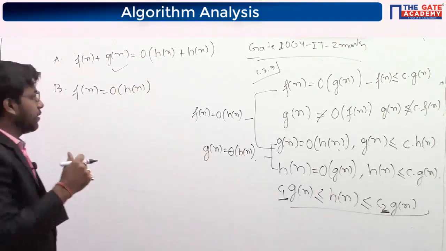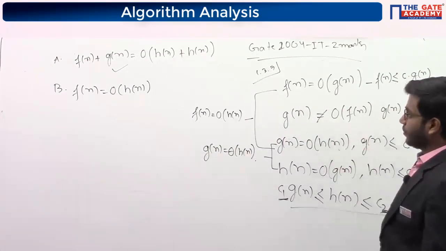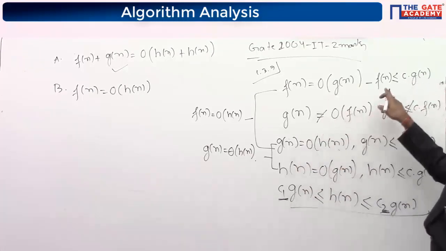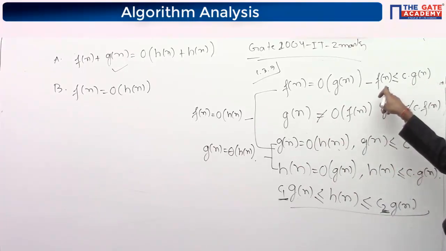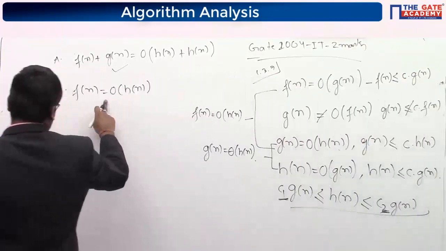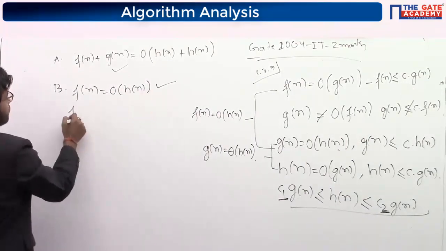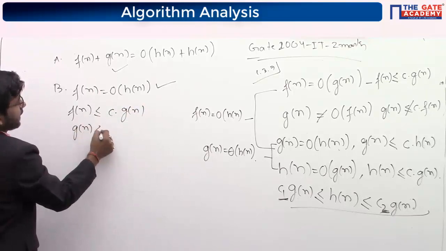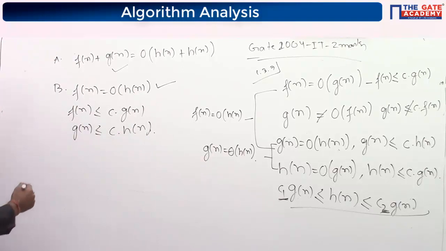Yeah, clear? Now, Fn is big O of Gn, and Gn is big O of Hn. See, Fn is smaller than Cgn and Gn is smaller than Chn. So we can say that Fn is smaller than Chn. So it is correct, because Fn is smaller than Cgn and Gn is smaller than Chn. So it is satisfied.